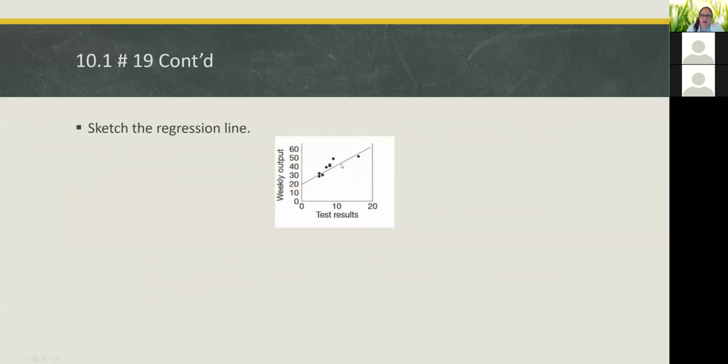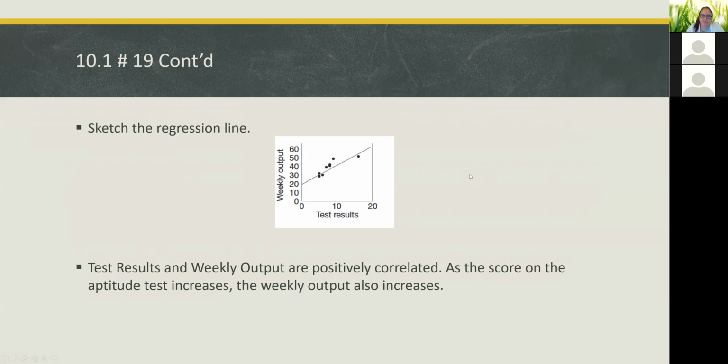So here's the scatter plot with the regression line. And we can see that the two variables are positively correlated. As the score on the aptitude test increases, the weekly output also increases.